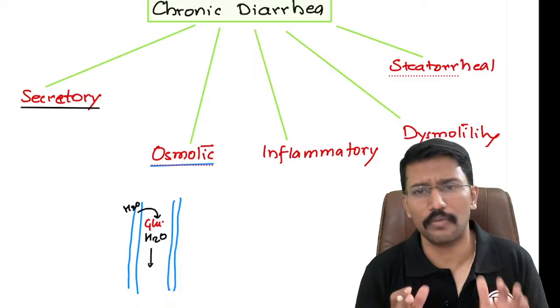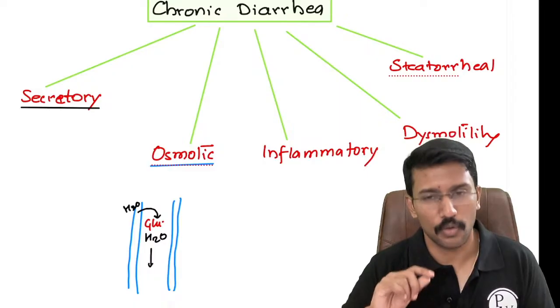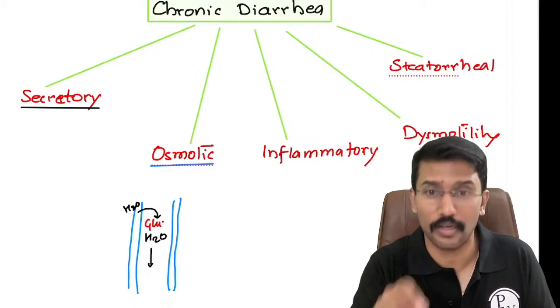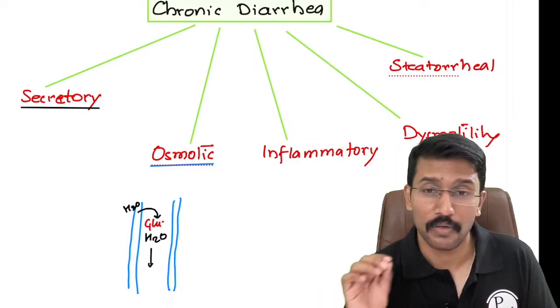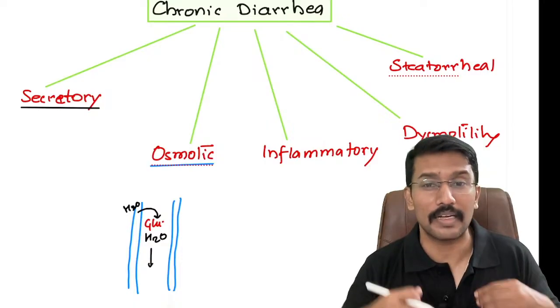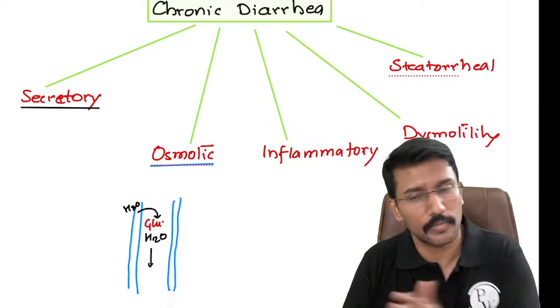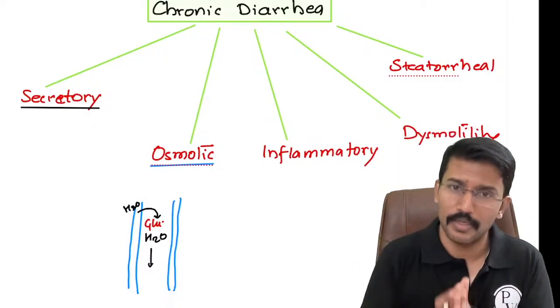This is what happens when we have diabetes. If you have diabetes, you have polyuria. Why? Because you are excreting glucose in the urine, but glucose being osmotically active, it is not going alone, it is also taking water along with that. That's why we have polyuria when we have diabetes. So similarly, if intestine has osmotically active substances, they will not go alone, but along with that they will drag water. That is how the stool volume increases and we develop diarrhea.